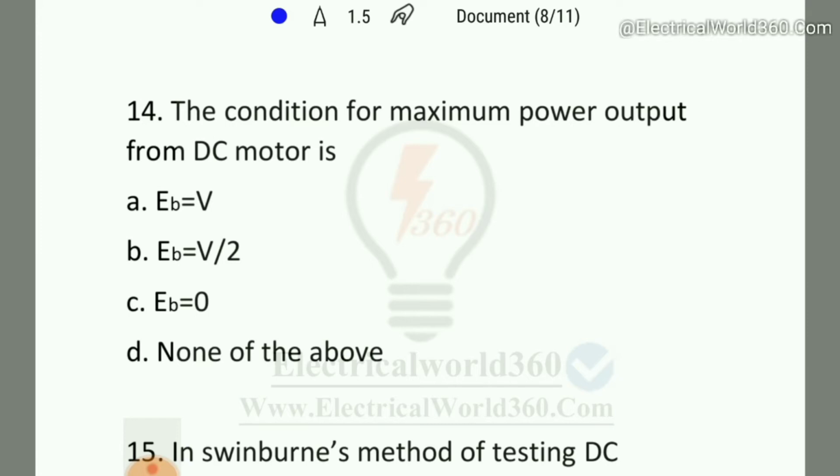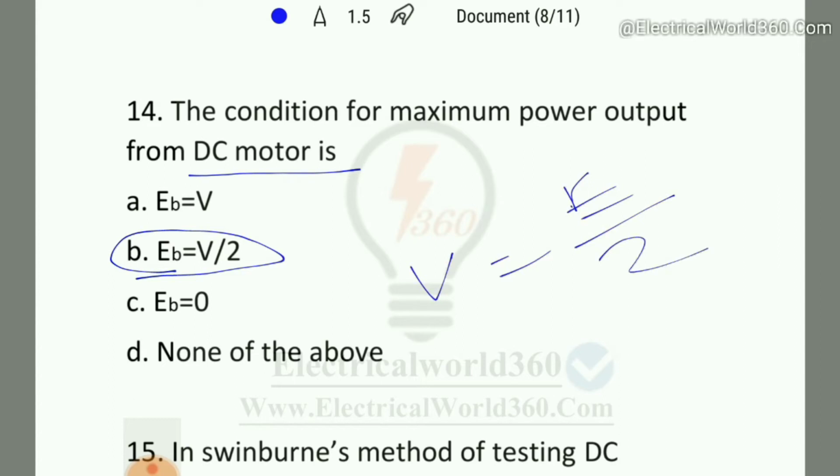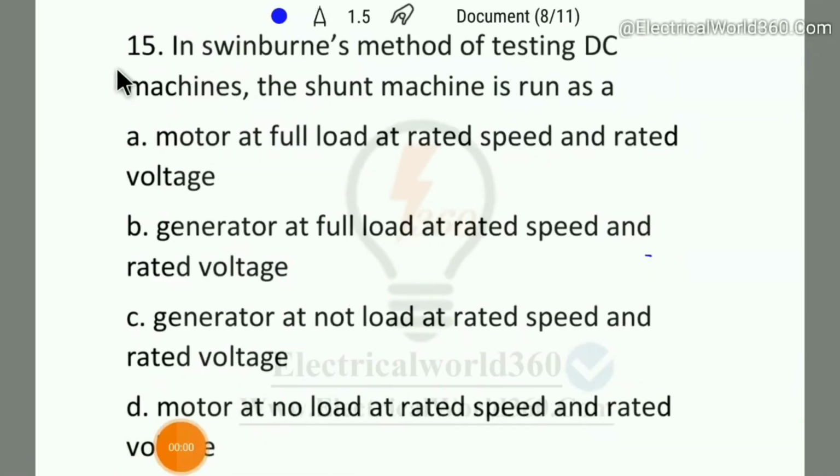So here the right answer, you can see it is mentioned for DC motor, as I said, for motor E equals V by 2. So here the right answer is option B. And for DC generator, V equals E by 2. We should remember these things.